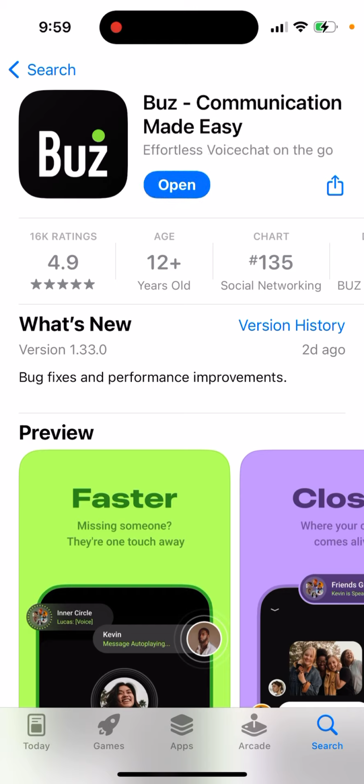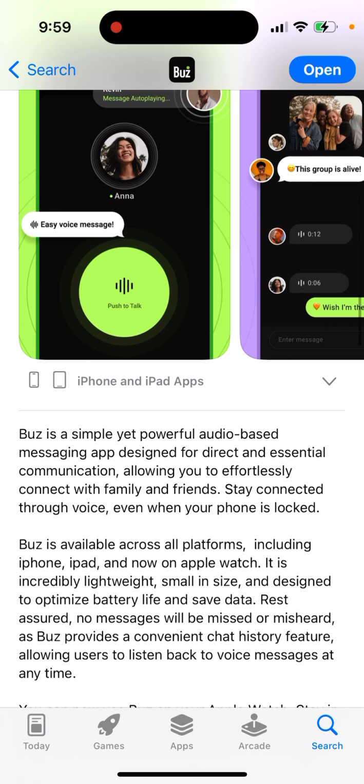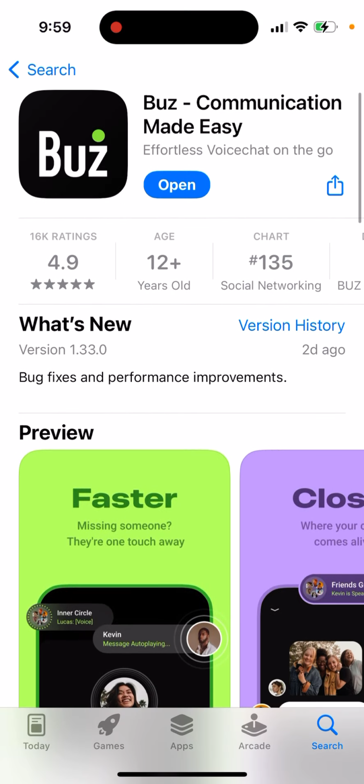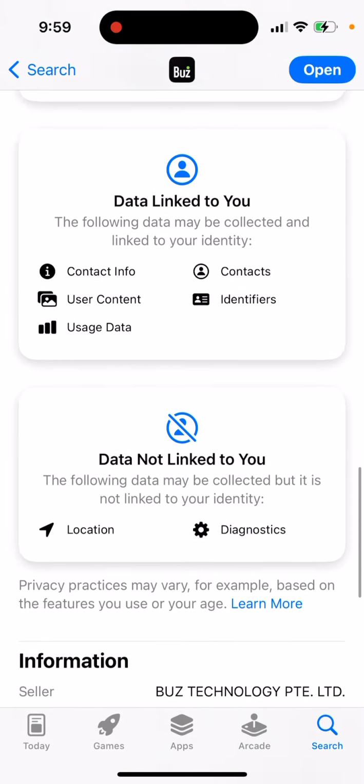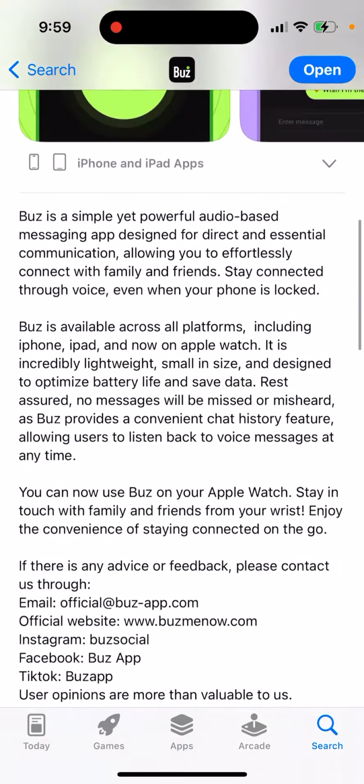So this is like a walkie-talkie app, and it's a nice alternative to the 1010 app. If you like these walkie-talkie audio-based messaging apps, this is one of the top ones. There is also 1010, and there is also Zillow, if I'm not mistaken. So yeah, this is the app you might like.